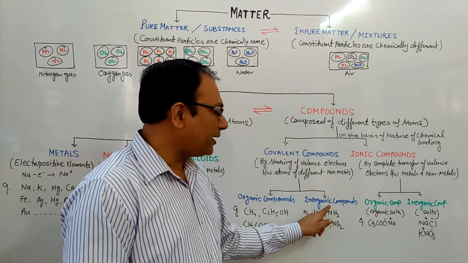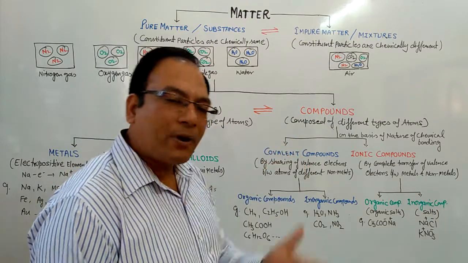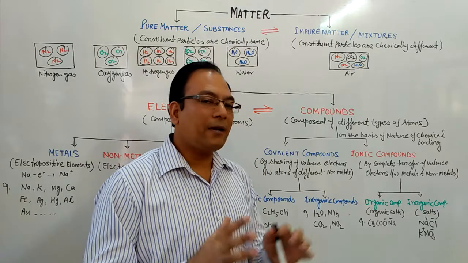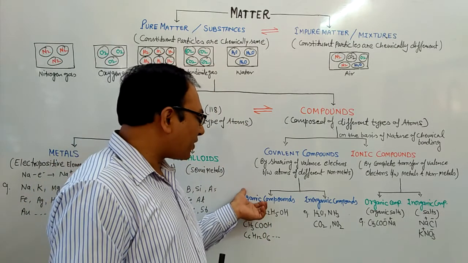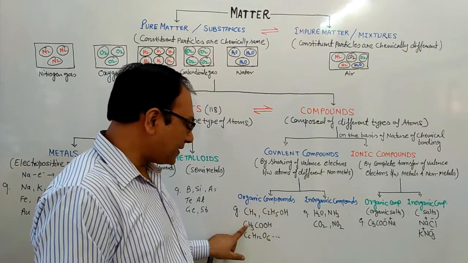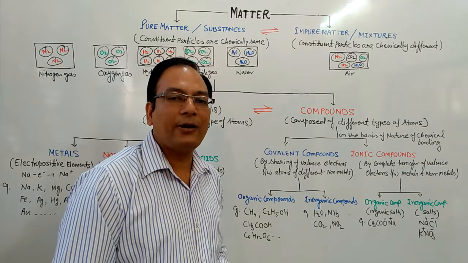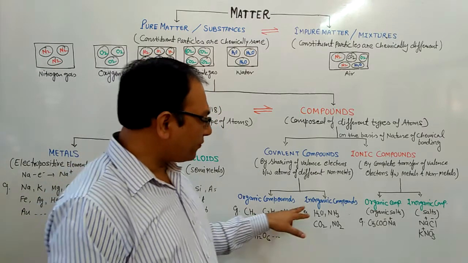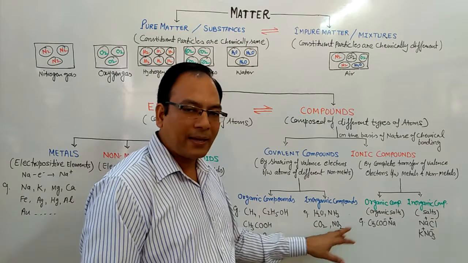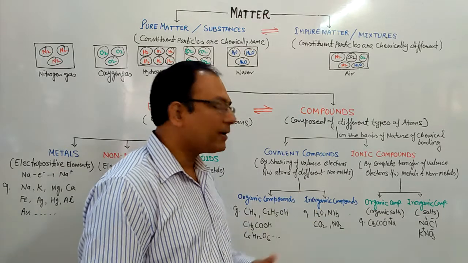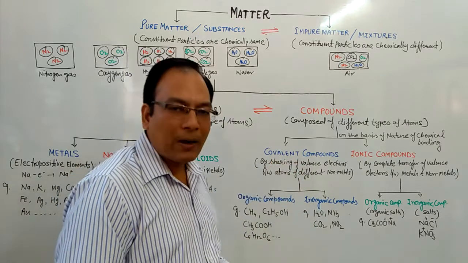And the other type is inorganic compounds. These involve those compounds which are other than carbon and its compounds. Some examples of organic compounds are methane, ethanol, acetic acid, glucose, and many more, which we will discuss in organic chemistry when we start the chapter on hydrocarbons and their derivatives. Examples of inorganic compounds are water, ammonia, carbon dioxide, nitrogen dioxide, and many more. But both organic and inorganic compounds here are all covalent compounds.